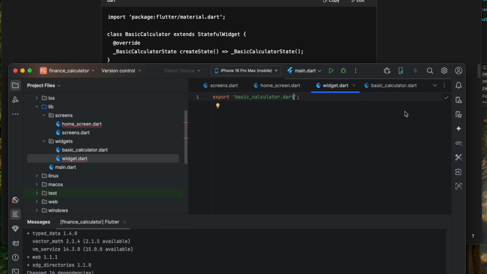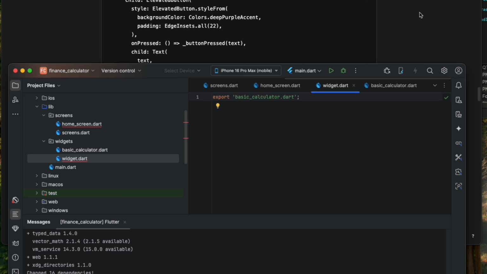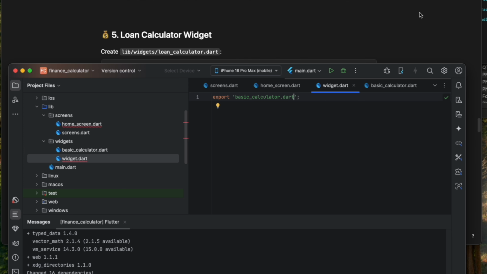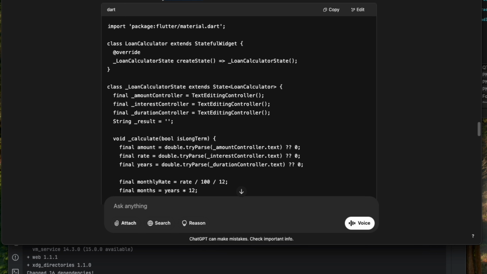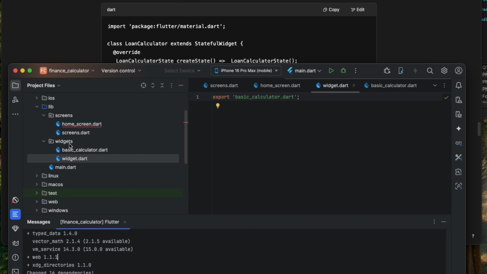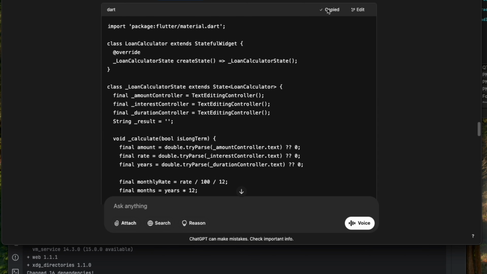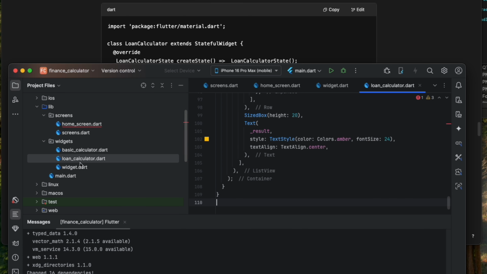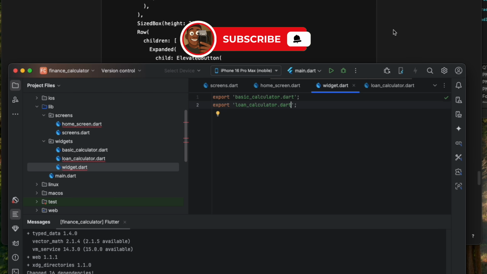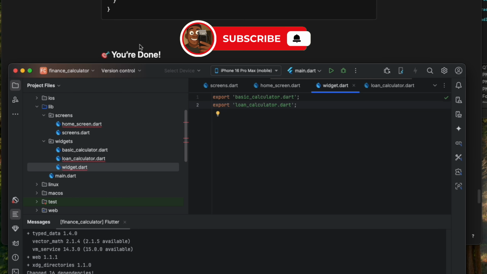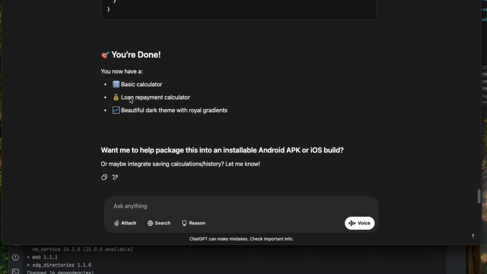Basic calculator. So we have one import. So we're done with the basic calculator. I'll come back to the bug fixing at the end. Now we need to create one for loan calculator. Just gonna copy the name, come back to our widgets, new file, widget calculator, copy that, paste, and export. Loan calculator. So we've made both of the items that we said we want, and it says we pretty much done.